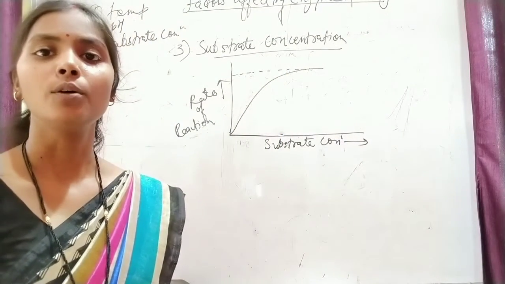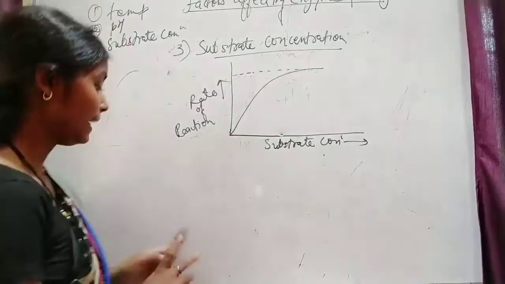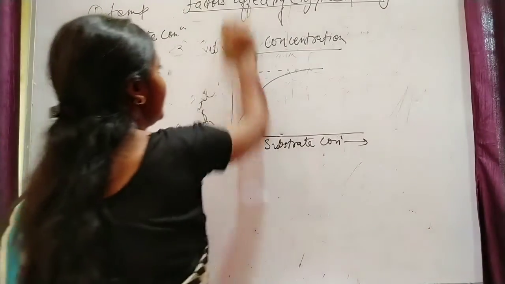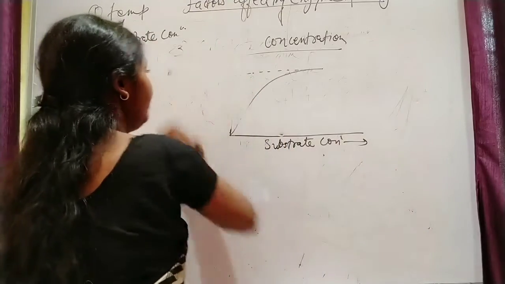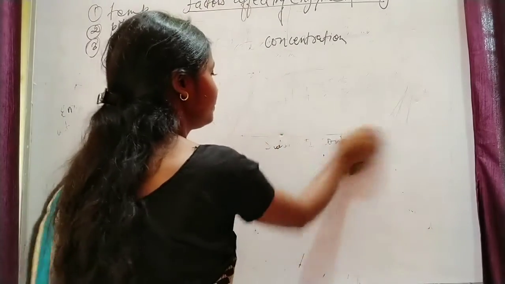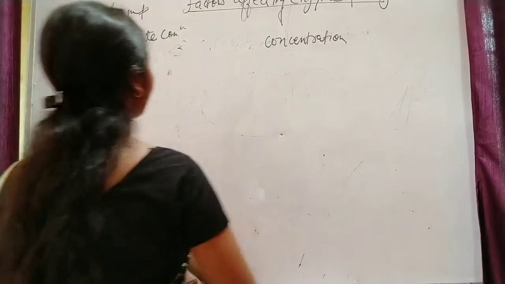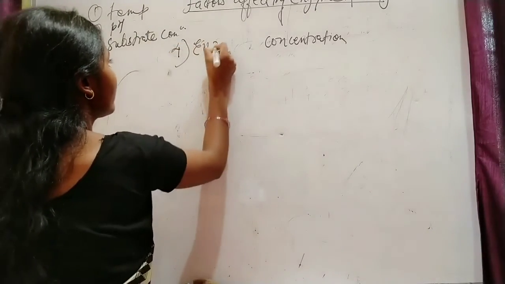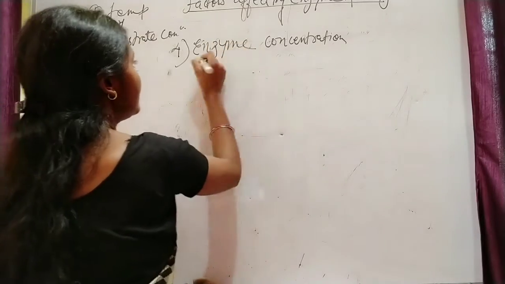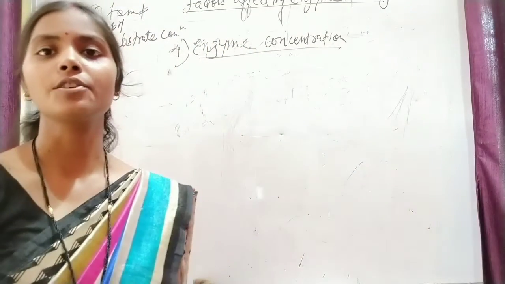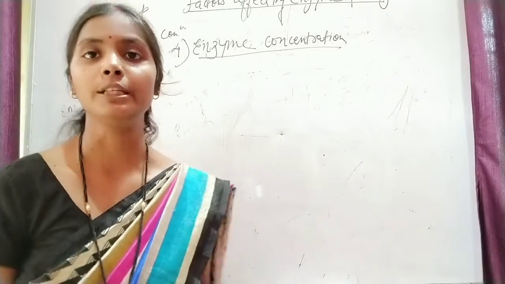Next, fourth, is enzyme concentration. Now we will see how enzyme concentration affects enzyme activity.